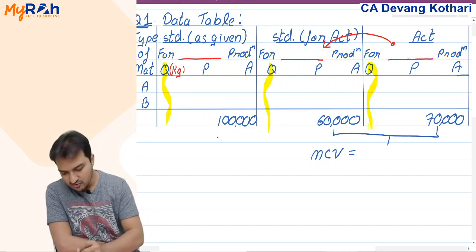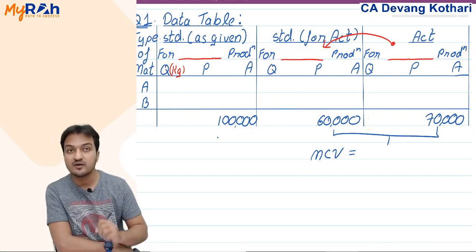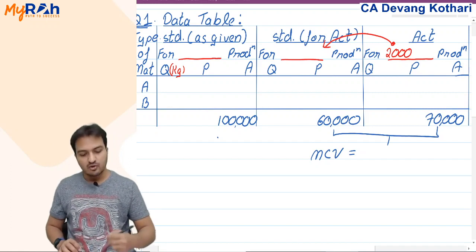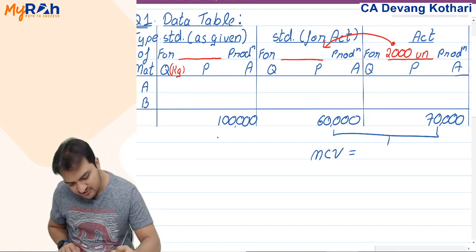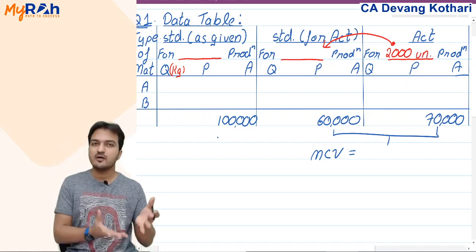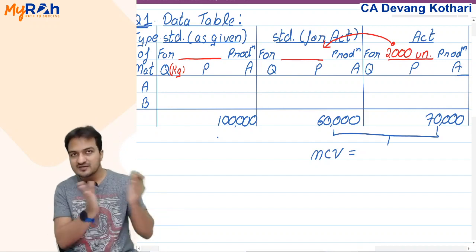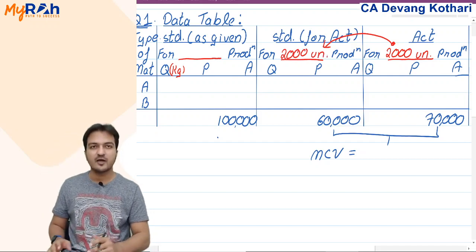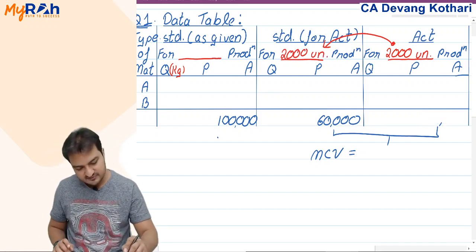Here 2000 units was your actual FG quantity. I'll put that 2000 here. In question 1, your actual production is 2000 units. If actual production is 2000 units, then the standard for actual, you have to find for those 2000 units.